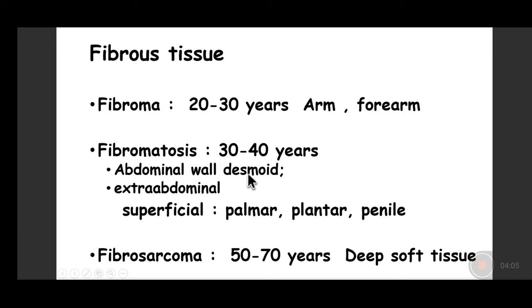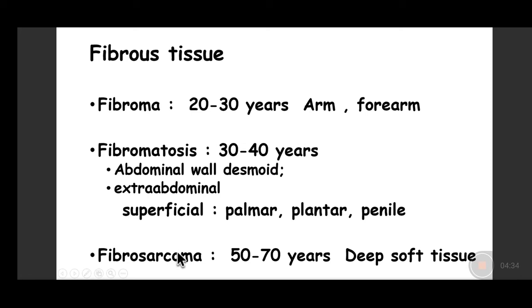Majority of the times we get the abdominal wall fibromatosis in women, usually in the middle age group, 20 to 40 years of age group we see them, and they usually occur after a history of an abdominal surgery. For example, a cesarean section a woman has undergone, and then you have an increased tumor-like proliferation of the fibroblast with abundant laying down of collagen, which looks like a tumor, but it is not a tumor.